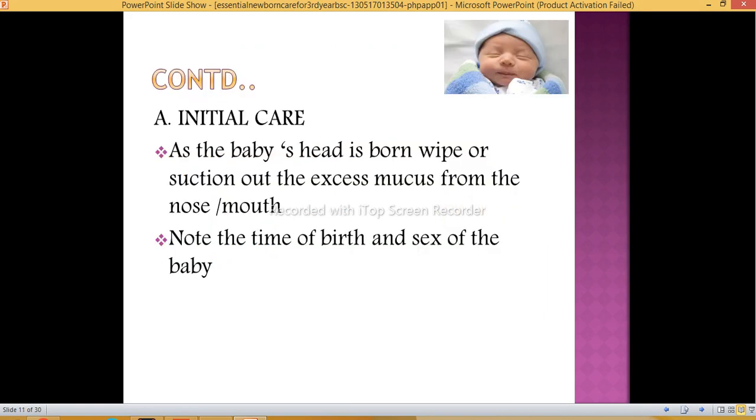Then next is initial care. As the baby's head is born, wipe or suction out the excess mucus from the nose and mouth. That is the immediate care we should give. Note the time of birth and sex of the baby, which is a must and very important for scientific purposes and also spiritual purposes. People think that birth time is very important.